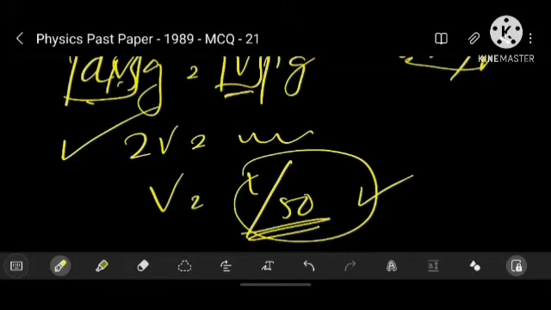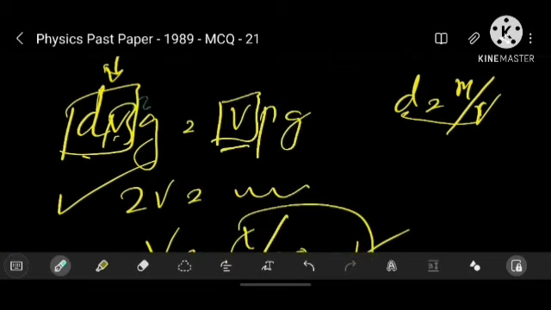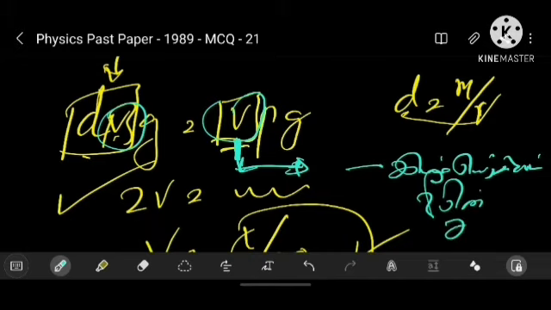But the V on either side, I'll mark it in a different color, is not the same. They think both volumes are the same and somehow come up with the answer that matches the right answer. The answer is correct, but the method is wrong. V over here is the volume of the fluid displaced by the ice cube.